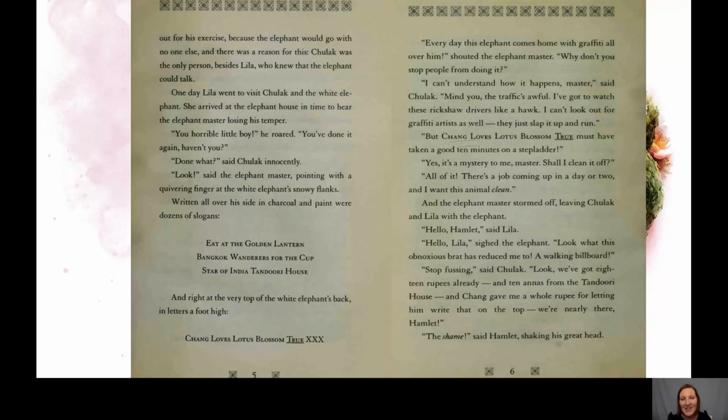"Hello, Hamlet," said Lila. "Hello, Lila," sighed the elephant. "Look what this obnoxious brat has reduced me to. A walking billboard." "Stop fussing," said Chulak. "Look, we've got 18 rupees already and 10 annas from the tandoori house. And Chang gave me a whole rupee for letting him write that there on the top. We're nearly there, Hamlet." "That's a shame," said Hamlet, shaking his great head.